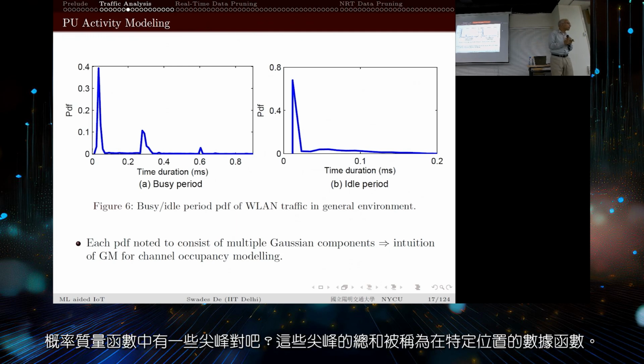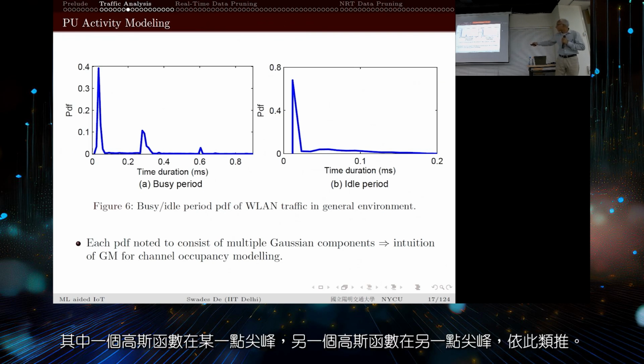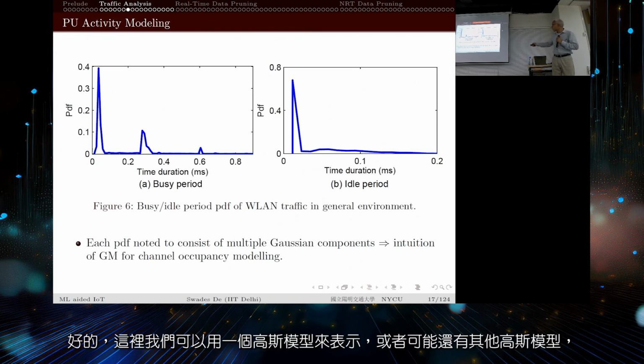A probability mass function has spikes, the sum of delta functions at particular locations. But these are not necessarily delta functions. They can be better approximated as individual Gaussians: one Gaussian peaking at some point, another Gaussian peaking at another point, and so on, and possibly other Gaussians peaking at nearby points.